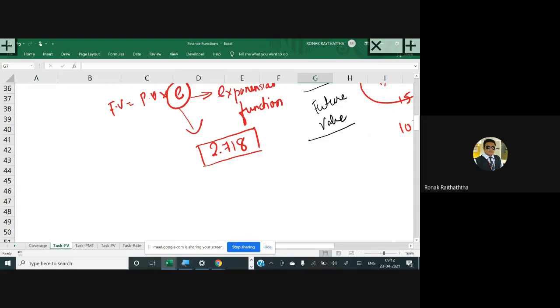So if you take the factorial, n factorial, plus 1 divided by n factorial. Now some people would ask, what is this factorial? Factorial means you are multiplying each and every number below one particular number.